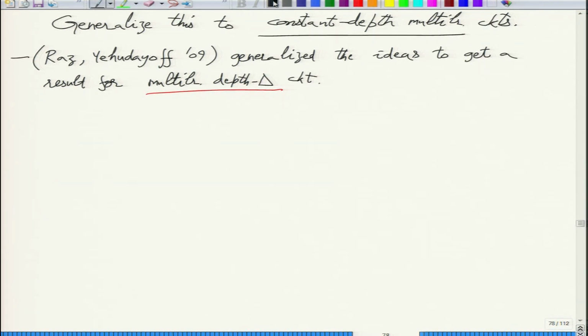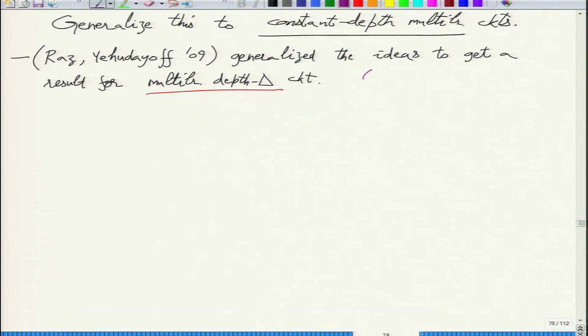As delta grows, the machinery will become worse, meaning the parameters will become worse. So instead of 2 raised to square root n, we will get something like 2 raised to n raised to 1 over delta. But this is still exponential for constant delta.